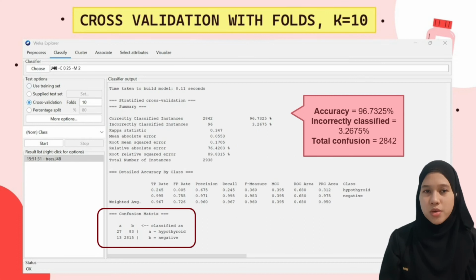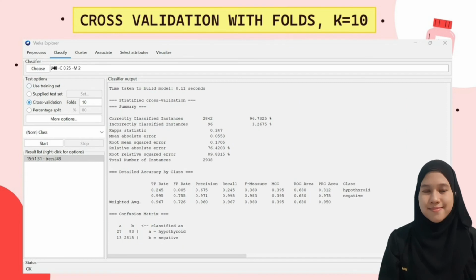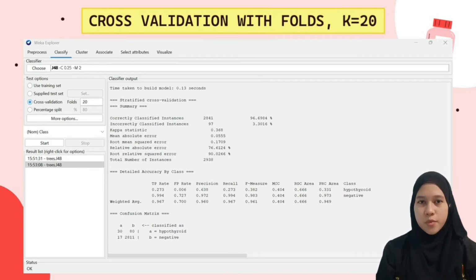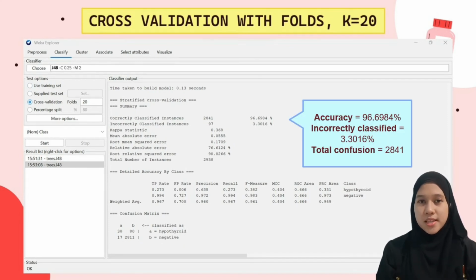For the confusion matrix, 37 is classified for people diagnosed with hypothyroid disease and 2,815 is for negative, which are people who are not diagnosed with hypothyroid. The second test is for J48 with K equal to 20. The dataset produced 96.6984% for correctly classified and 3.3016% for incorrectly classified, while the total is 2,841.